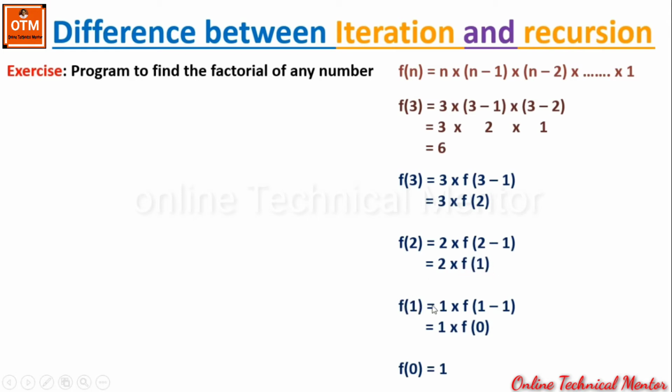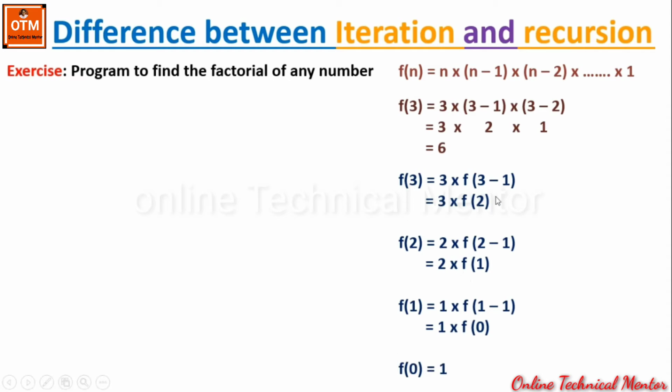So f(1) equal to 1 multiply f of 1 minus 1. 1 minus 1 means 0. So the factorial of 0 will be multiplied with 1. So here we need to know the factorial of 0. What is the value of factorial of 0? Now look, we know that factorial of 0 is 1. If you don't have any idea regarding this, please go and check on the internet. So the factorial of 0 is 1.